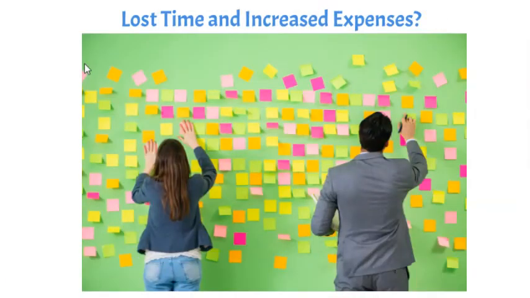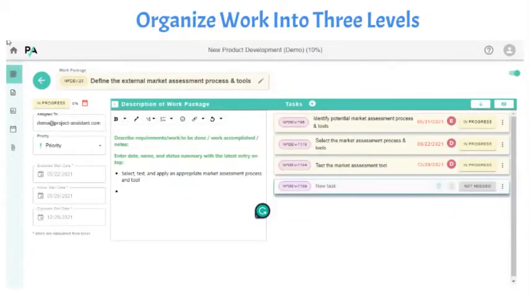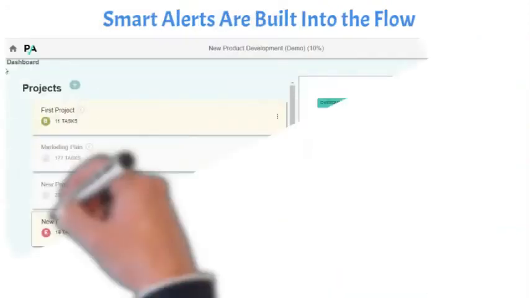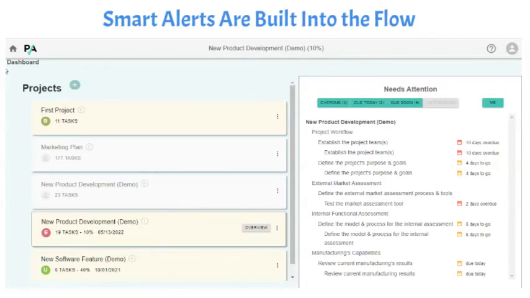When teams lack a method for organizing the work, time is lost and expenses increase. Organize work into 3 levels. When teams lack effective tracking tools, commitments are forgotten. Our SMART alerts are built into the flow.